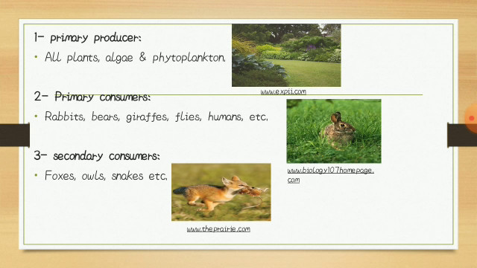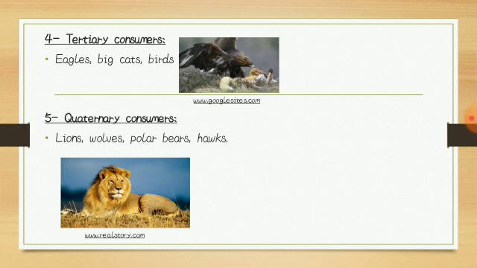Third trophic level or secondary consumers. Secondary consumers feed off of primary consumers. Secondary consumers are carnivores. Carnivores are animals which eat other animals. Foxes, owls, snakes, etc. are examples of secondary consumers.